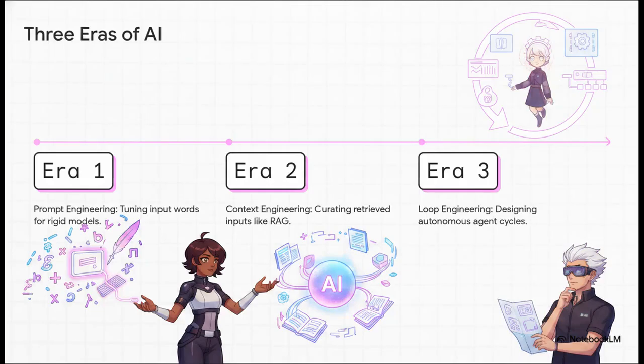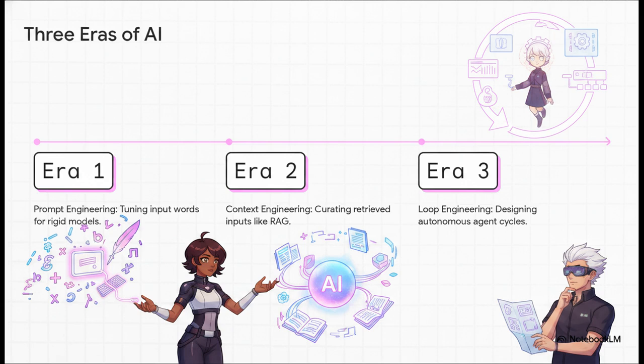Think back a couple of years. The absolute highest leverage skill was prompt engineering, right? Just tuning exact input words for rigid models. Then the bottleneck shifted to what the model could actually see, which brought us into context engineering, or RAG. During that phase, the main job was curating retrieved documents and feeding them into the context window. But today, we are firmly in the 3rd era, loop engineering, or agentic AI.